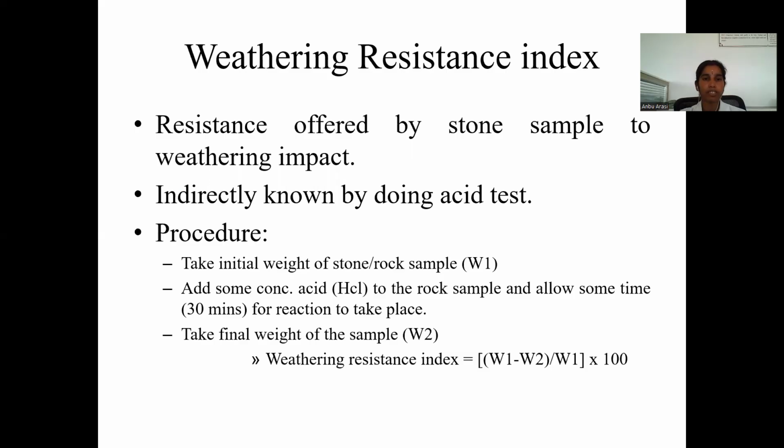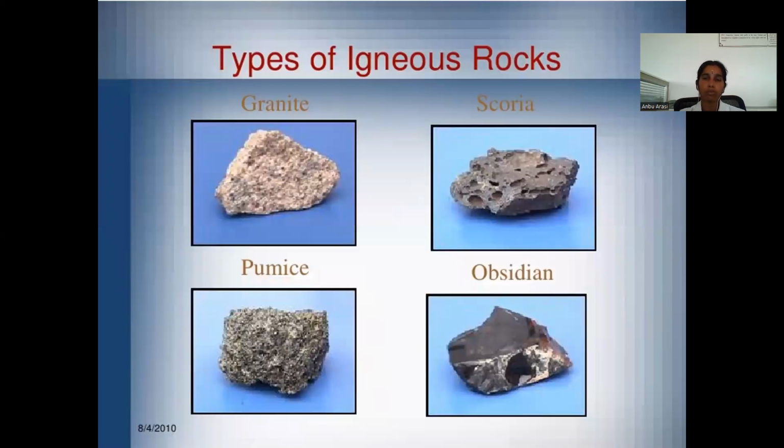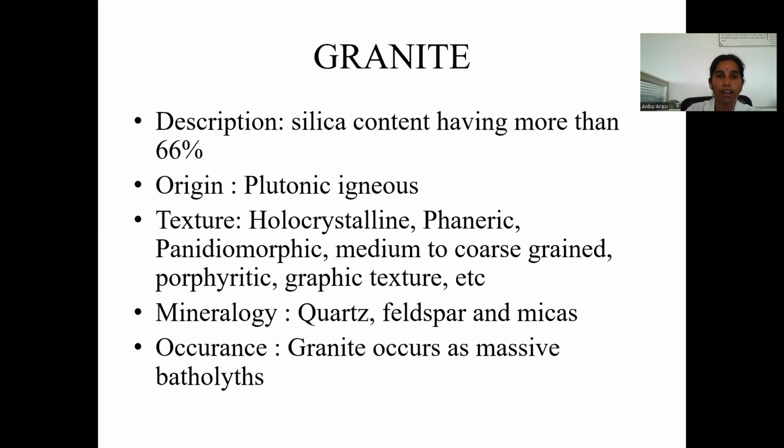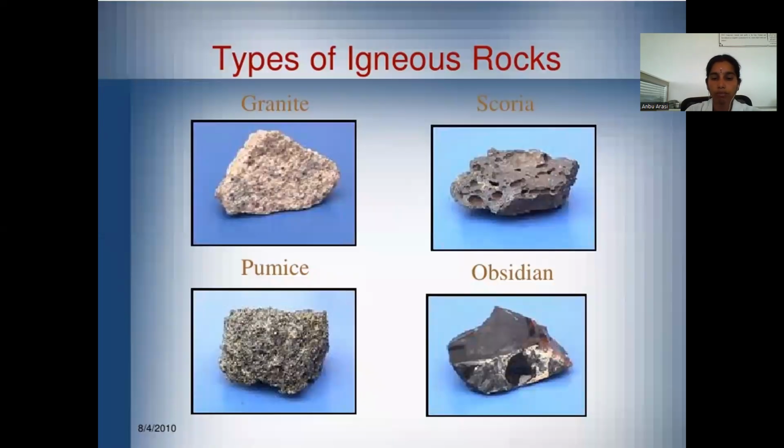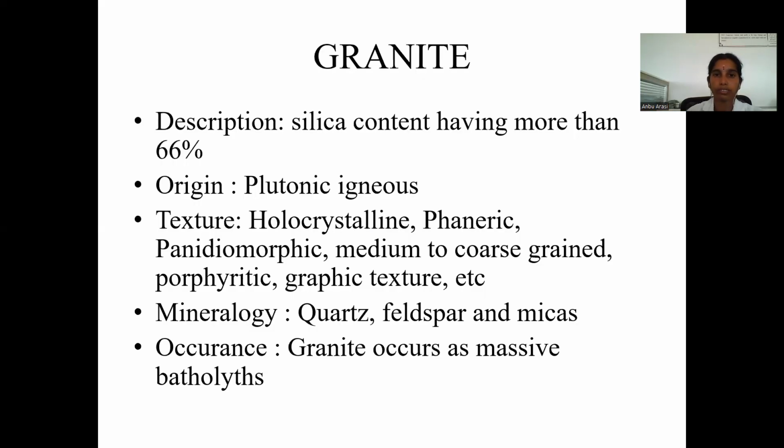And weathering resistance index. Weathering resistance means the resistance offered by a stone sample to weathering impact. It is indirectly known by doing an acid test. Next, types of igneous rocks. Then let's see the next classes in igneous rock descriptions. Examples: granite, scoria, pumice. What is the origin of granite? Texture, mineralogy, etc. Okay. Thank you.